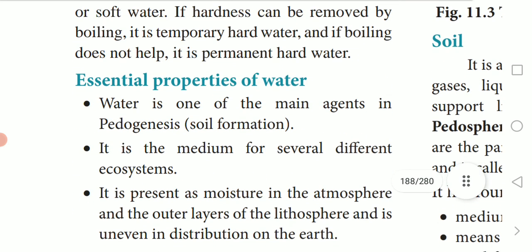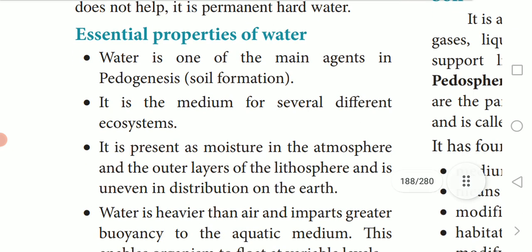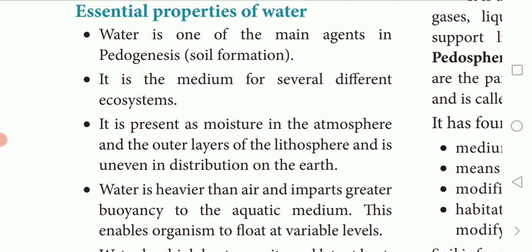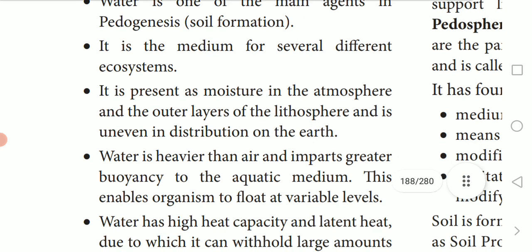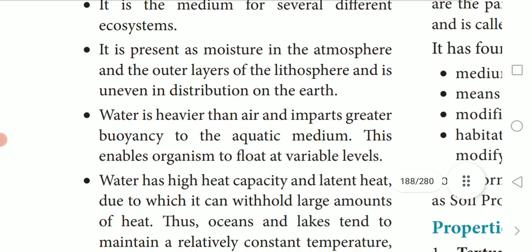The next one is the essential properties of water. Water is one of the main agents of pedogenesis. Pedogenesis means the formation of soil. It is a medium for survival for several different ecosystems. It is present as moisture in the atmosphere and the outer layer of the lithosphere. Lithosphere means the outer layer of the earth. And water